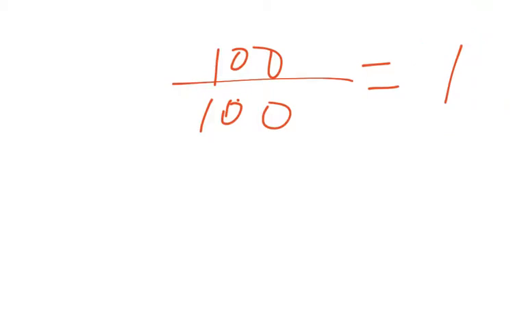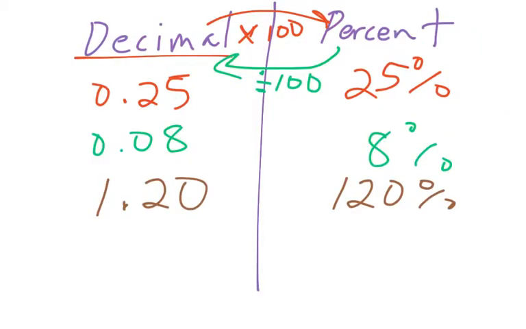So if you have a percent, going back a slide, if you have a percent greater than 100, that's going to be greater than 1 as a decimal. Okay, so it is possible to have percents over 100, especially when you're talking about percent change or percent growth of something. Okay, or extra credit on a test, right?